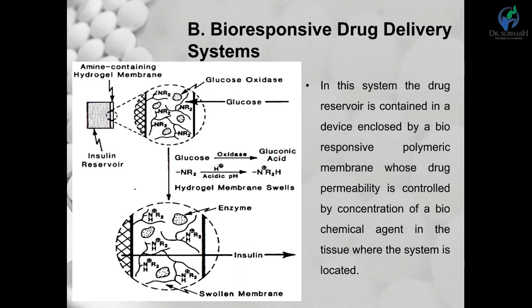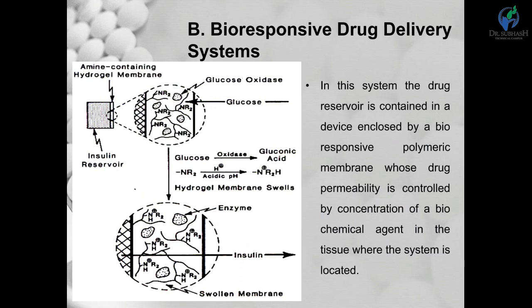When the glucose penetrates into that membrane, it oxidizes enzymatically. The glucose that penetrates into the hydrogel-based membrane, the amine-containing membrane, oxidizes enzymatically by the presence of glucose oxidase entrapped in that membrane, forming gluconic acid from the glucose.